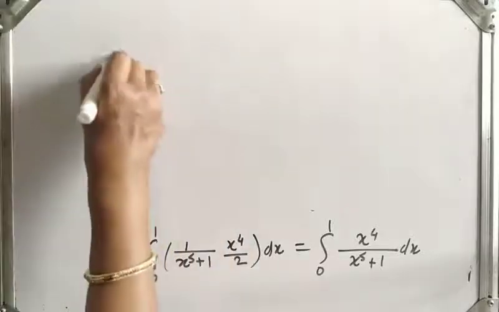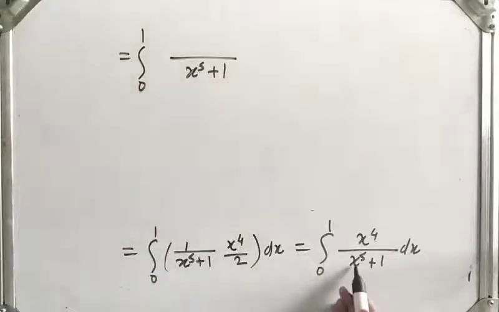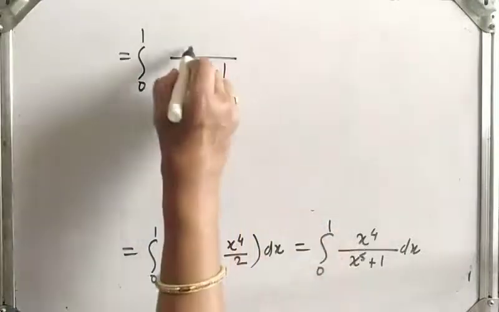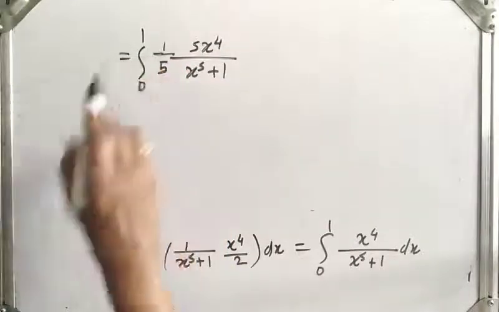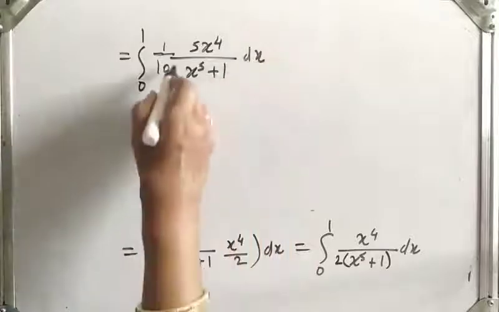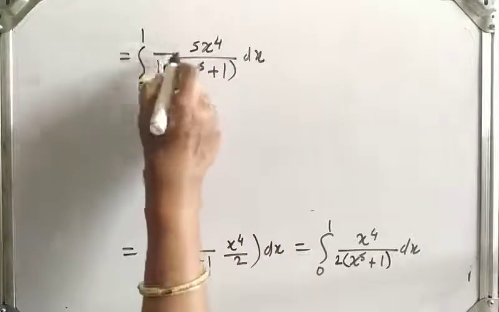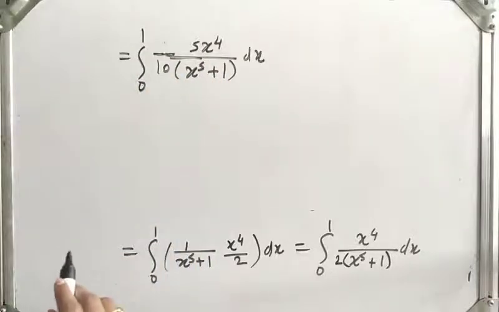So after this, which is equal to integration of 0 to 1 of x raised to 5 plus 1. Its derivative is 5x raised to 4. Here is x raised to 4, so we multiply by 5, and to adjust we will divide by 5. Okay, and this 2 is here, so 2 into 5 here will be 10, into dx. Okay, so that is we get here 5x raised to 4 upon 10 into (x raised to 5 plus 1) into dx. Now let us integrate it.